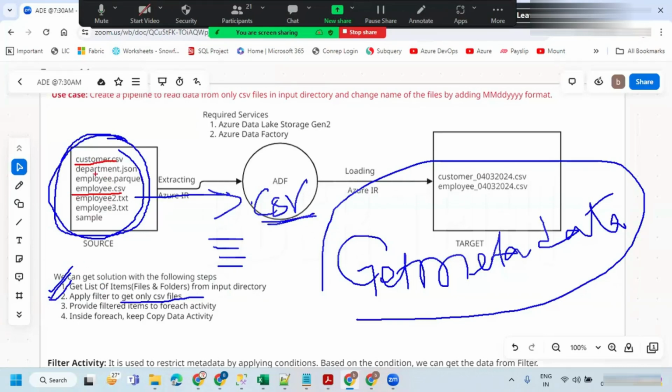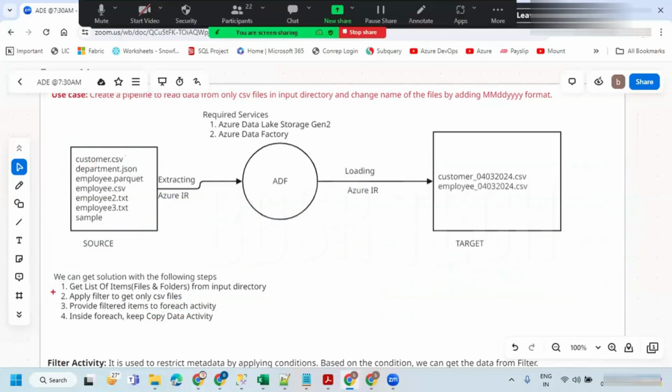Those two items we need to give to the ForEach activity to iterate the loop, to read and copy data from source to target. So inside ForEach we are going to keep the Copy Data activity. The first part we already know, and the third part we already came across, and the fourth also. The only new thing that you are going to come across here is applying the filter.